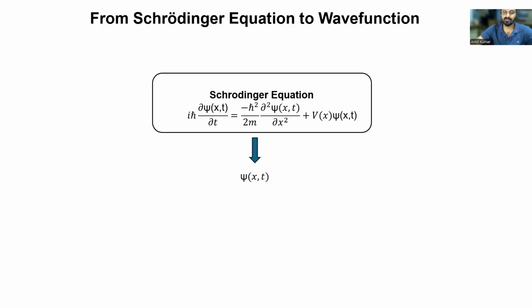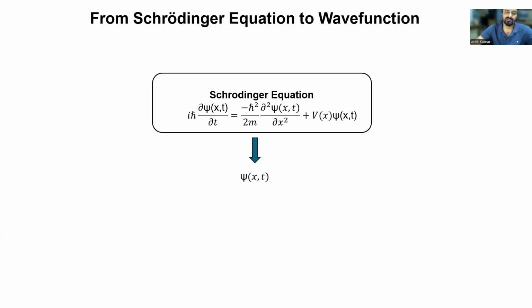In that sense, it can act as a computational tool rather than a physical wave like a sound wave or water wave. However, this wave function psi of x,t contains some information about the particle and the system. Otherwise, solving the Schrodinger equation would not serve any purpose.